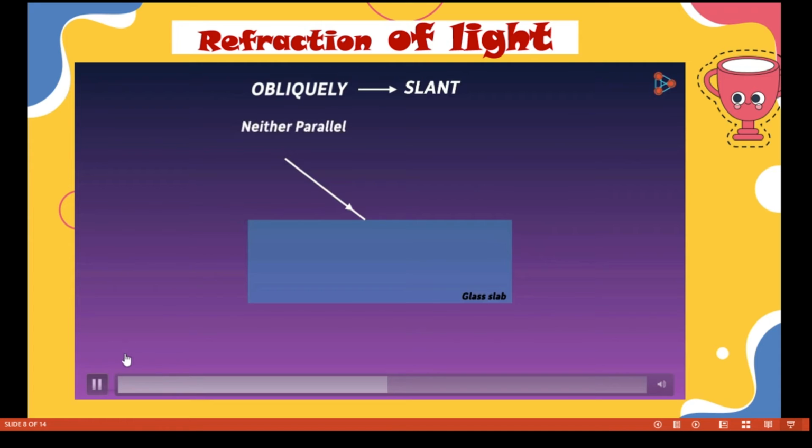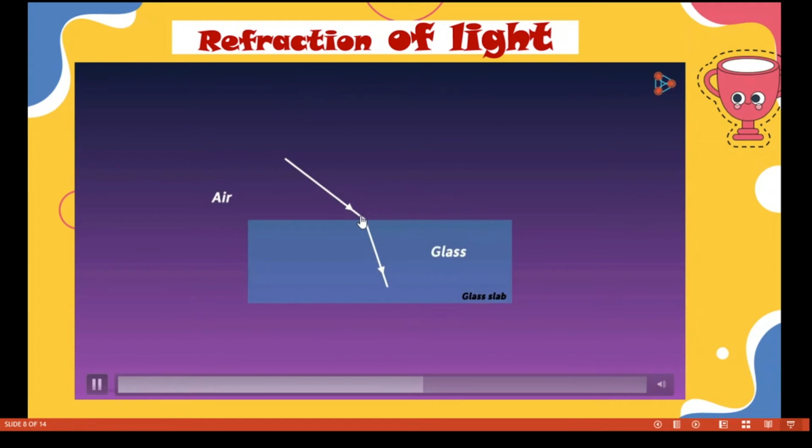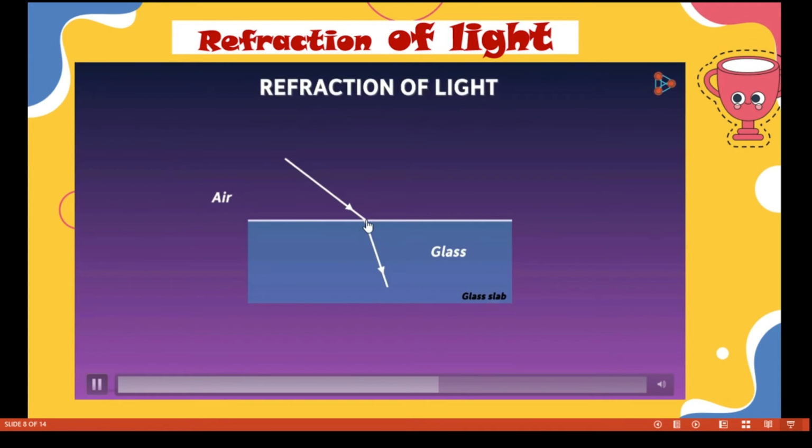What do you mean by obliquely? Slanting, that is neither parallel nor perpendicular. So it falls slantingly. It makes an angle with the boundary surface, so it gets refracted. If the light goes in this direction, it is not refracted, whereas here at the boundary, it bends towards the normal.